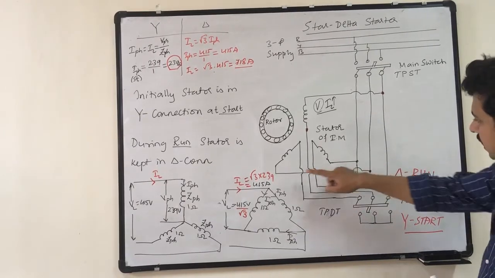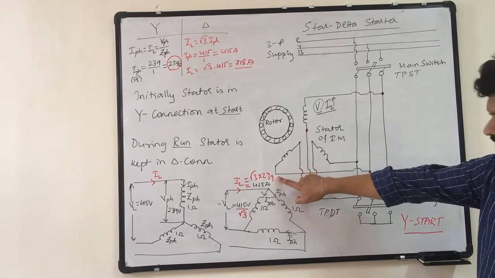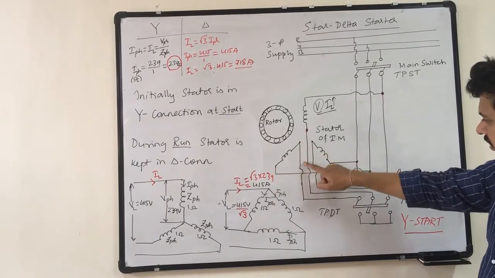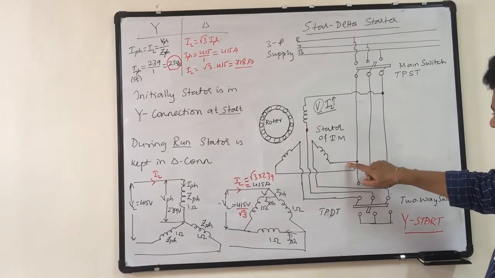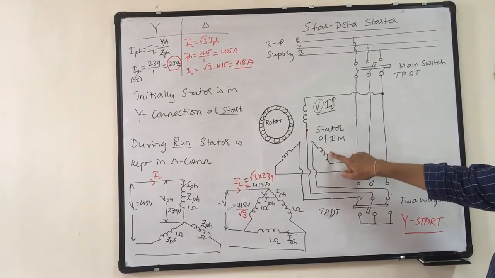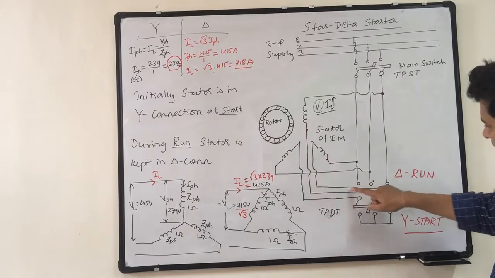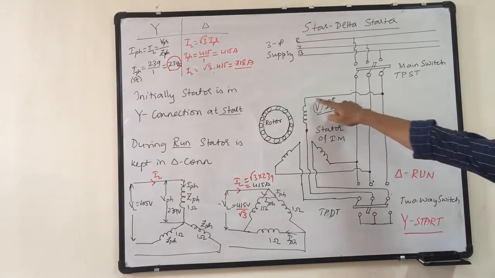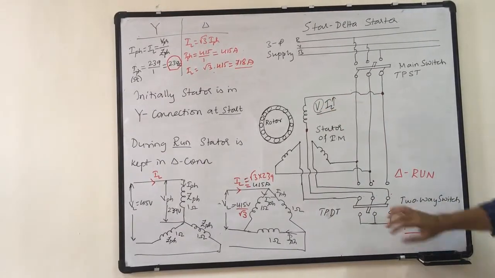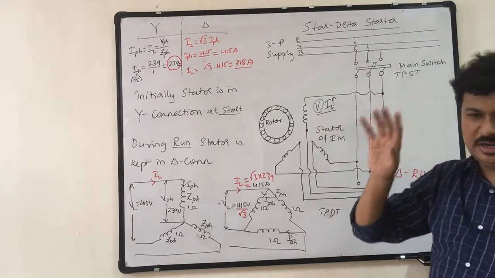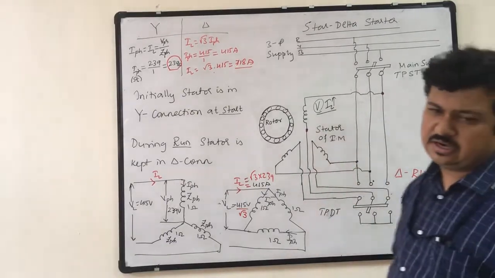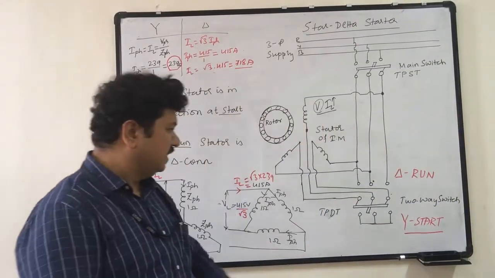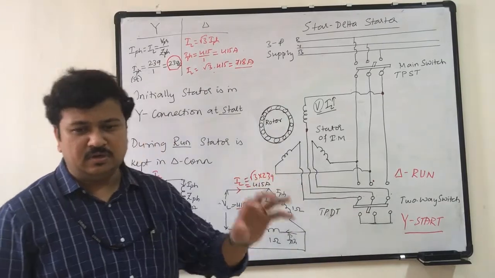It is connected to the other end of second phase. Second end of second phase is connected to the other end of start of next phase. Second end of third phase is connected to first end of first phase. So when this lever comes to the delta side, this winding gets connected in delta. When this lever is on the star side, this winding will get connected in star. So this is manually operated, a very old system.